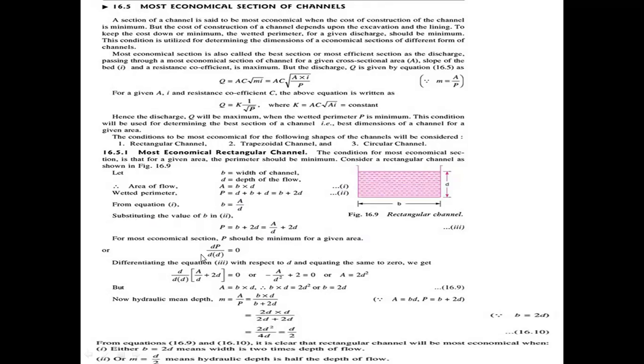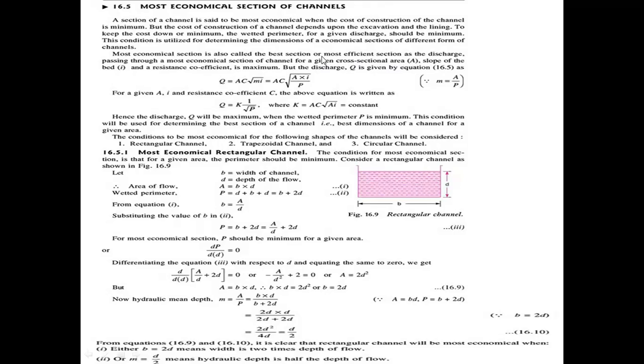For the most economical sections, we have these conditions: the wetted perimeter is minimum, and the discharge Q is maximum.